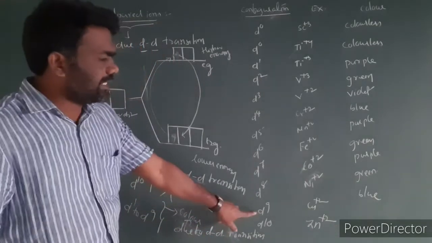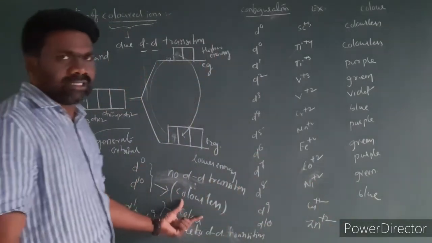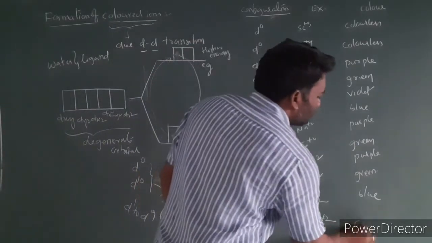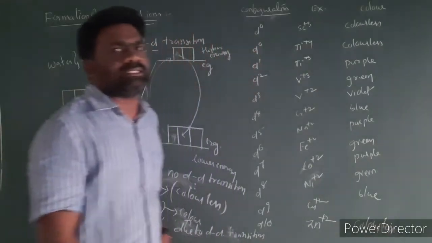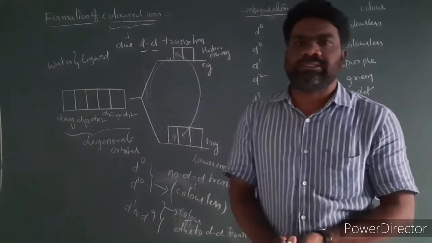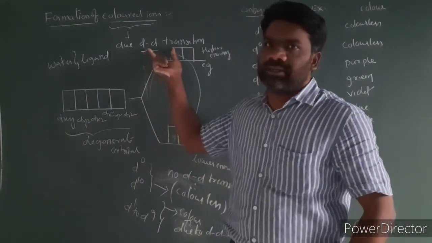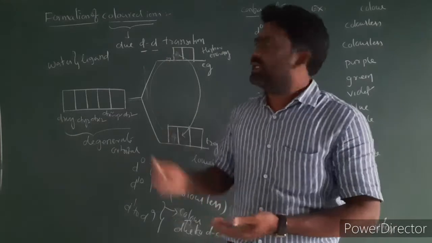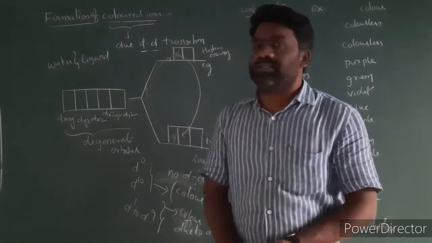So d1 to d9 are colored, while d0 and d10 are colorless. So zinc is colorless. This is the color of transition metal ions in aqueous solution. Simply, the color of the metal ions is due to d-d transition. So this is the formation of colored ions.